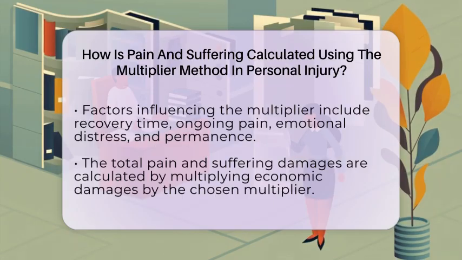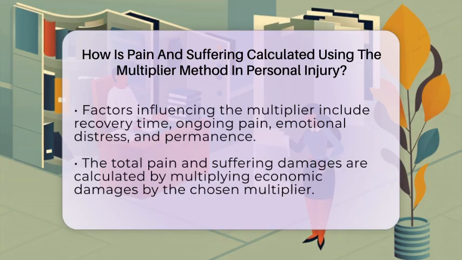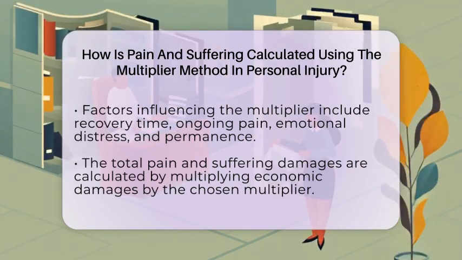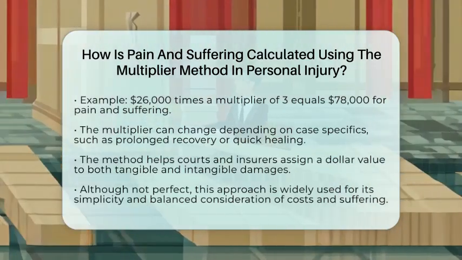It is important to remember that the multiplier is not set in stone. It can change based on the specifics of your case. For example, if your recovery takes longer than expected or if you experience ongoing pain, the multiplier might be higher. Conversely, if your injury is minor and heals quickly, the multiplier might be lower.